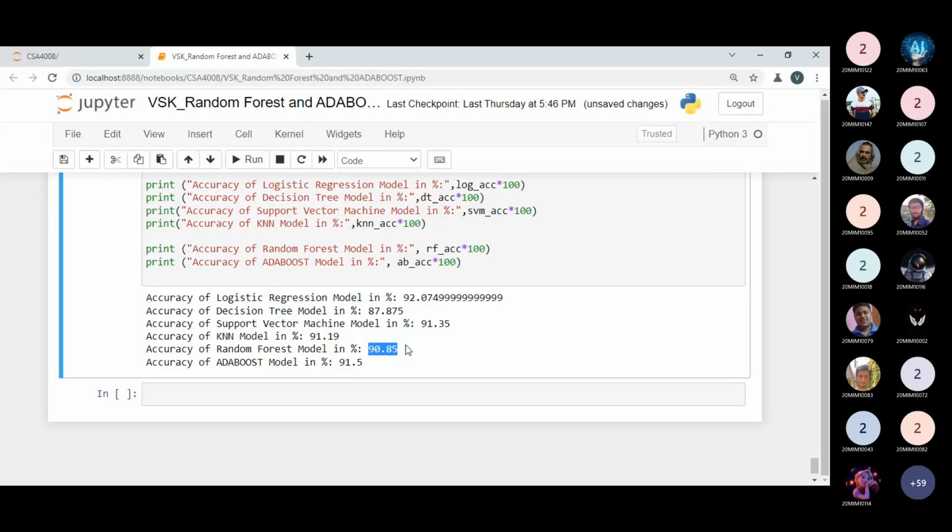Whether it is a small amount of data or a large volume of data, the logistic regression model for classification will always be better, because the logistic regression model is giving the better accuracy, that is 92.07. So this is the thing.